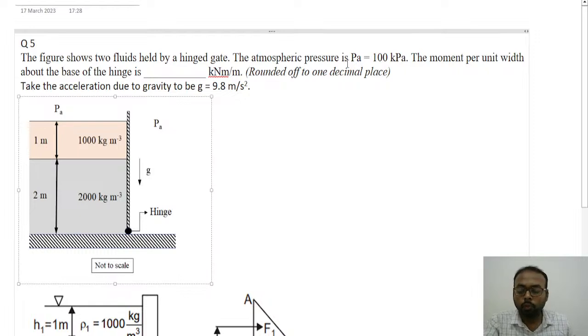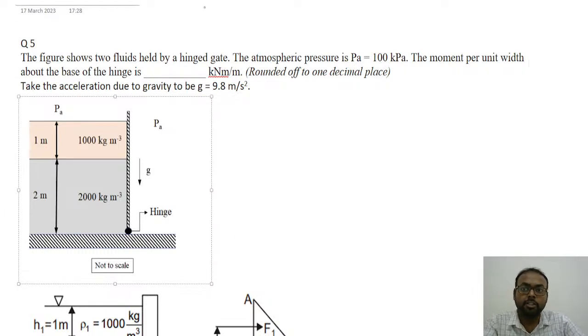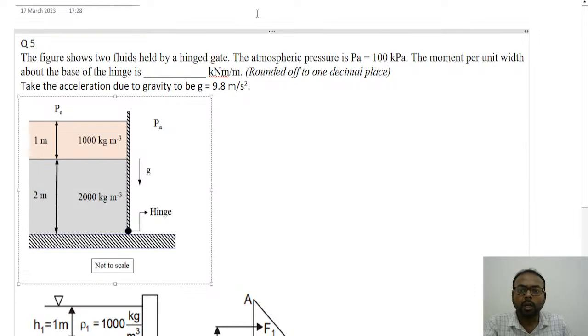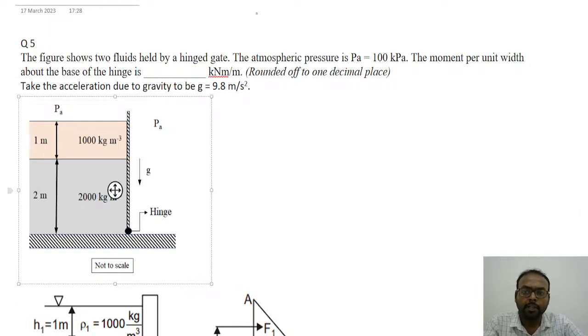So now we will move to the next question, that is question number 5. The figure shows two fluids held by a hinged gate. So here we have two fluids of different densities, right? One is of 1000 kilogram per meter cube, and the second one is of 2000 kilogram per meter cube density, right? Which is held by a gate, and that is hinged here at the bottom.